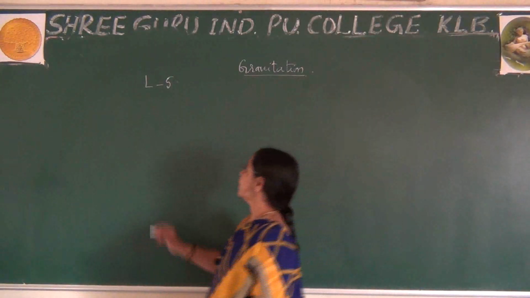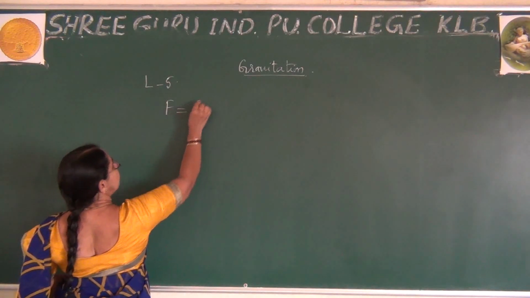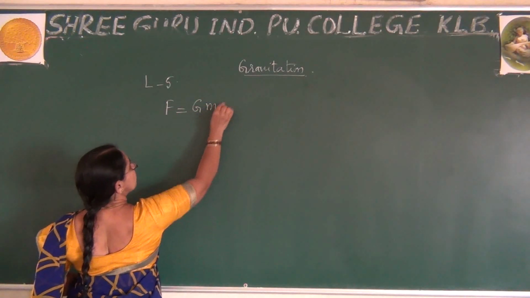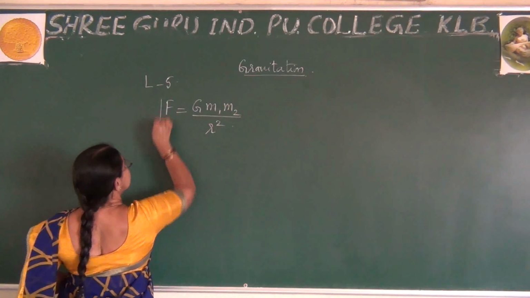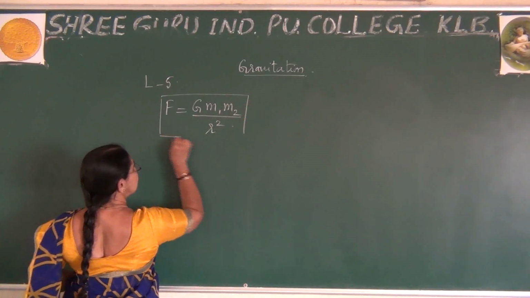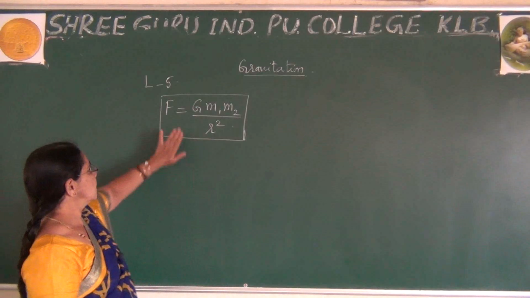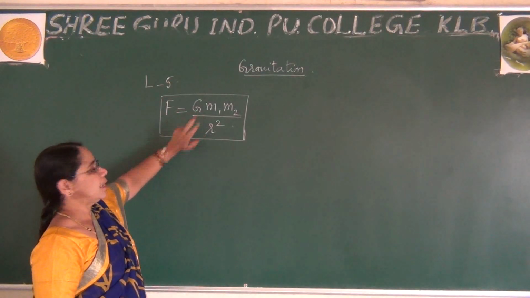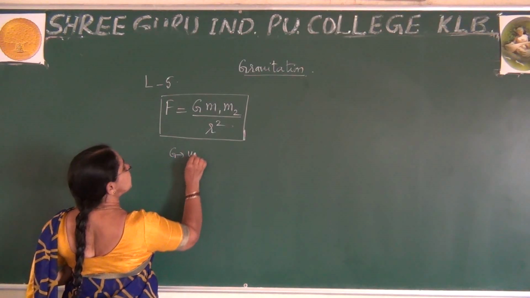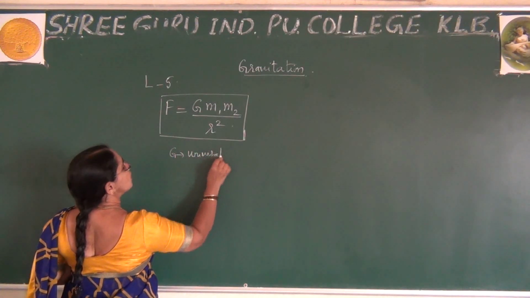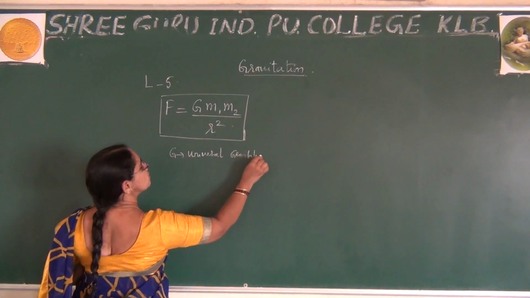Okay, right. In the previous class, finally we proved that F is equal to G m1 m2 by r square. This is the expression we derived in the previous class, where I said capital G is called the universal gravitational constant.